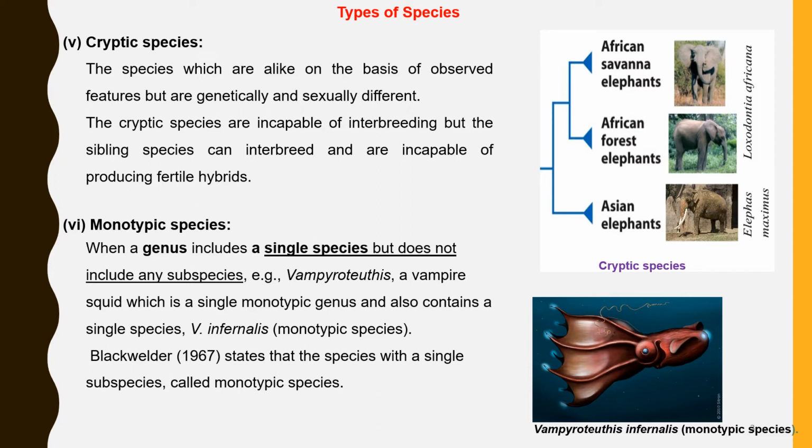Examples of cryptic species are elephants: African savanna elephants, African forest elephants, and Asian elephants. Monotypic species. This includes a group which has a single species but does not include any subspecies.